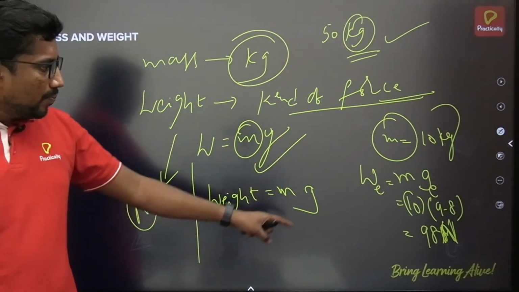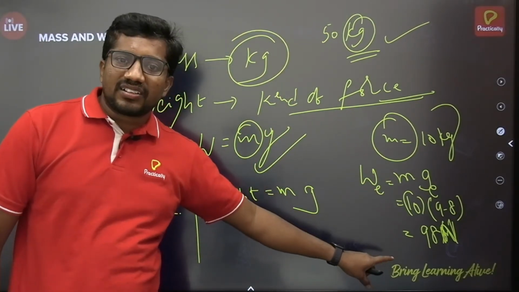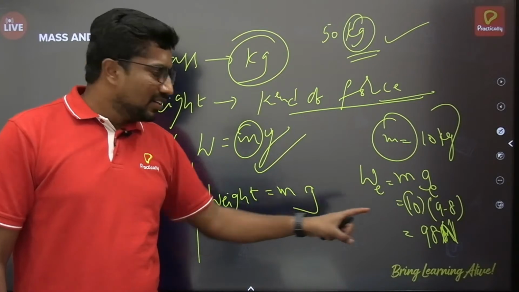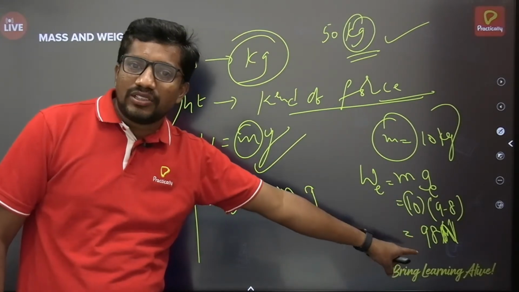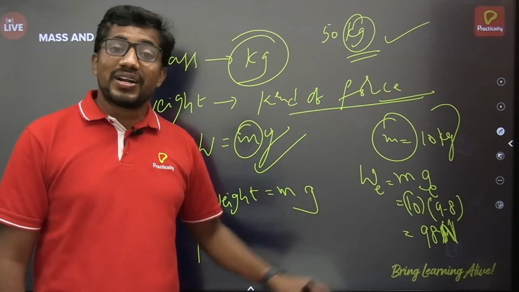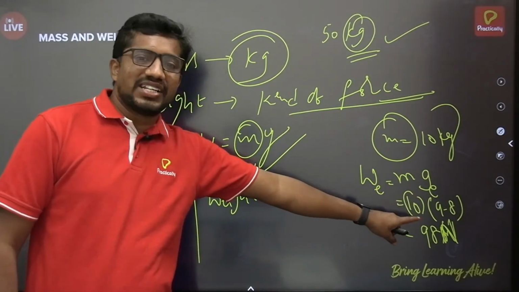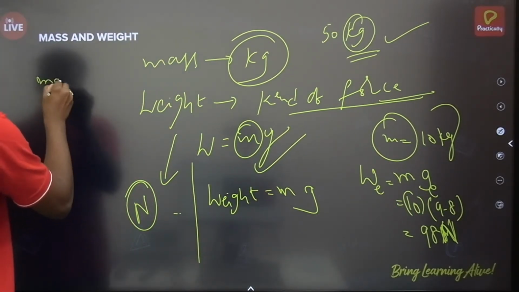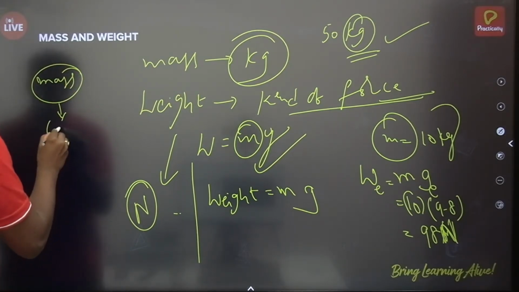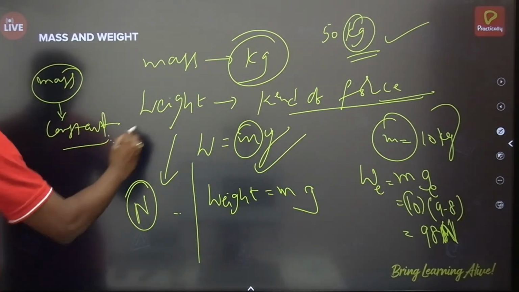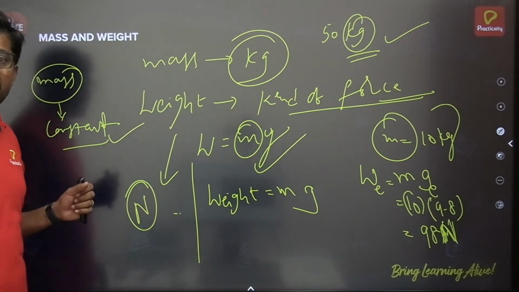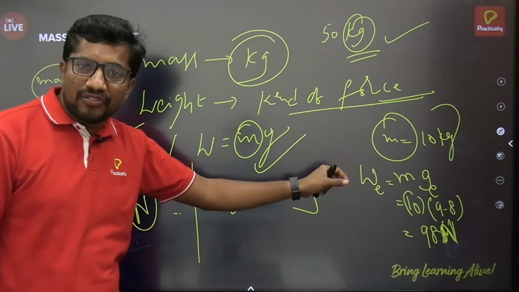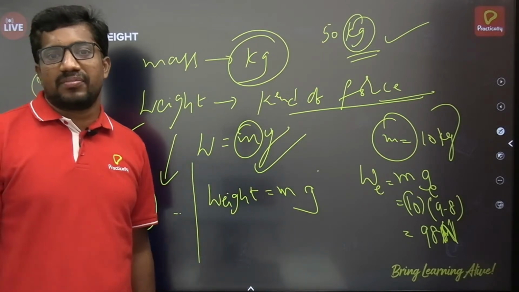Now if I take the same object onto the moon or any other planet, then the weight won't be the same. It won't be 98 Newton. It will never be 98 Newton. But its mass will definitely be 10 kg only. That means mass remains the same. Mass is constant everywhere. Whether you are on the surface of the earth, the moon, or any other planet, the mass of the object remains the same, but not the weight.